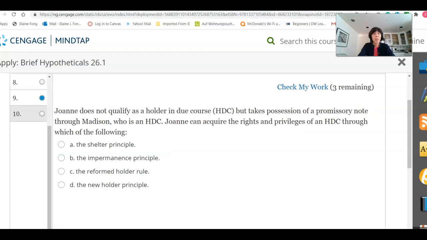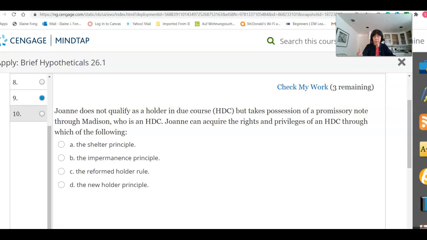And number 10, Joanne does not qualify as a holder in due course, but she takes possession of a promissory note through Madison, who is an HDC or holder in due course. Joanne can acquire the rights and privileges of an HDC through which of the following? All right, and they give you several different possible answers. Letter A, the shelter principle. Letter B, the impermanence principle. Letter C, the reformed holder rule. And letter D, the new holder principle.